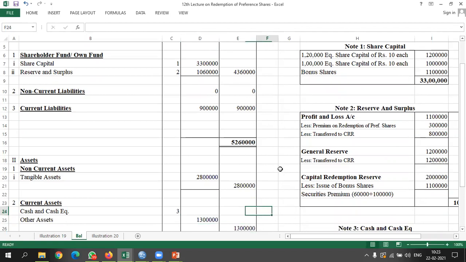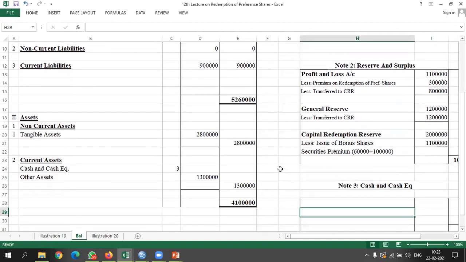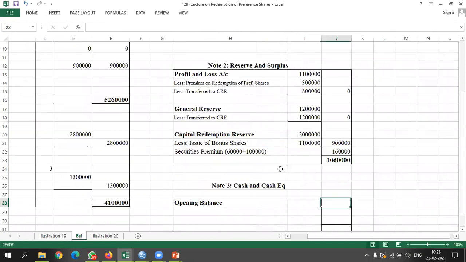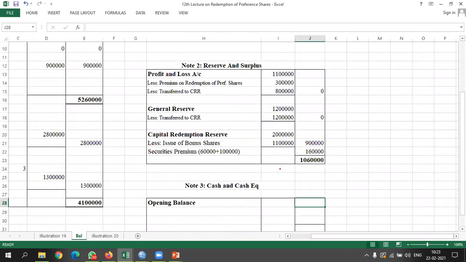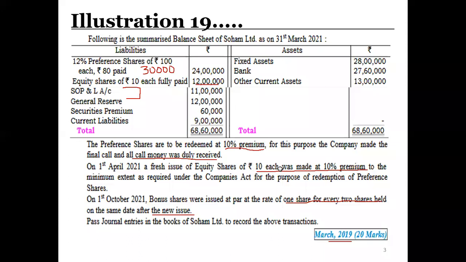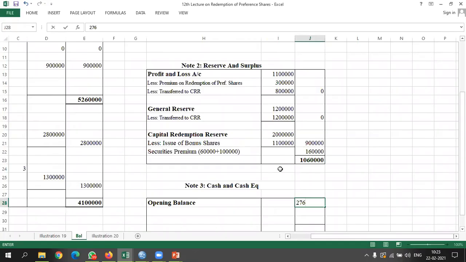Now coming to cash and cash equivalent, for that we are going to make Note number 3. Note number 3. So the opening balance we have is 27 lakh 60,000. So here I will write add.